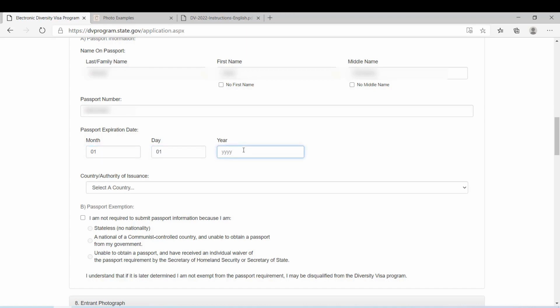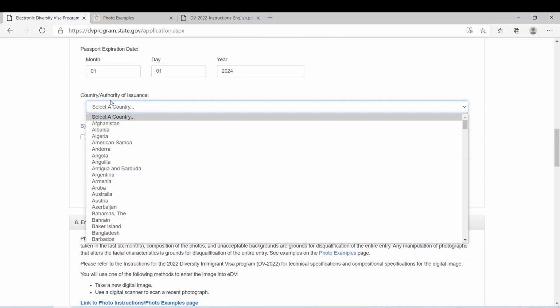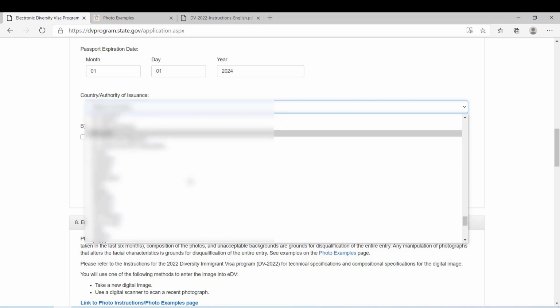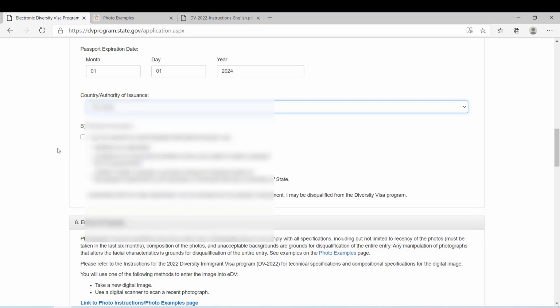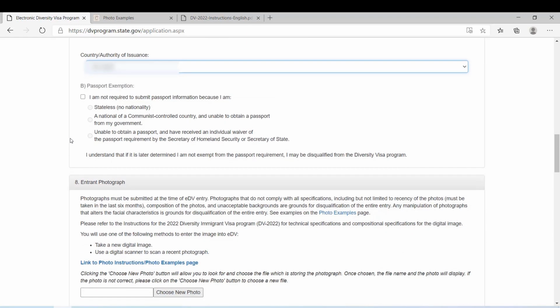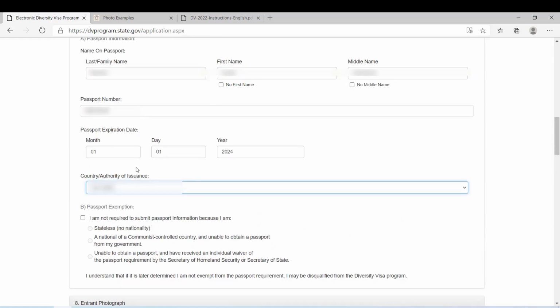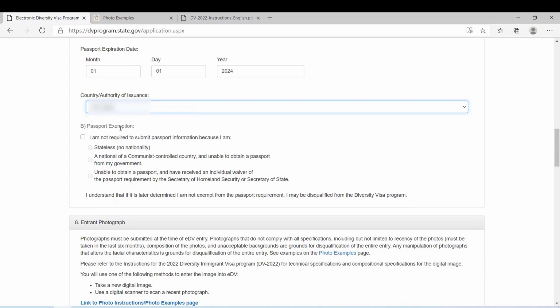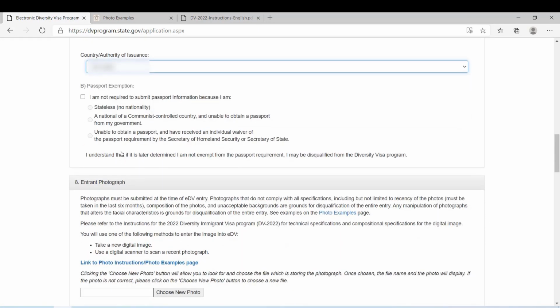So I'm going to type, okay, and this is asking the country of issuance, so it's the same country as my country I live in, so it should be here. And okay, so if you don't have a passport, that's not a big deal, but you need to select one of the reasonable exemptions here. Since I have a passport, I don't need to fill this part.